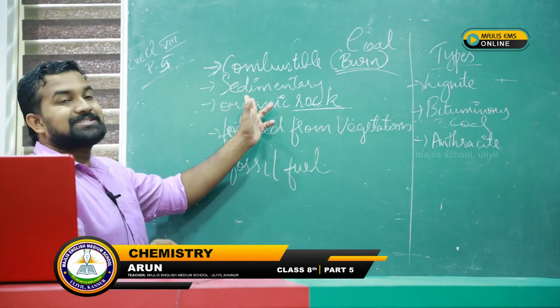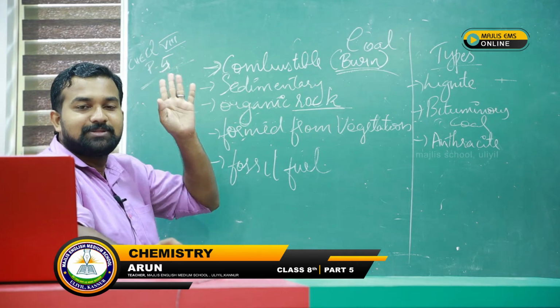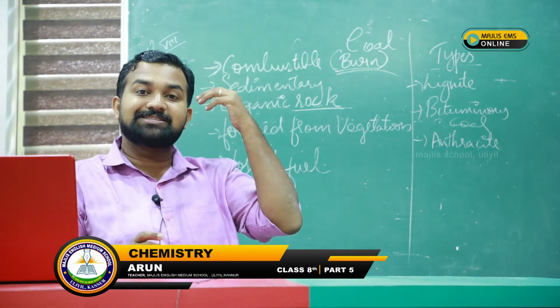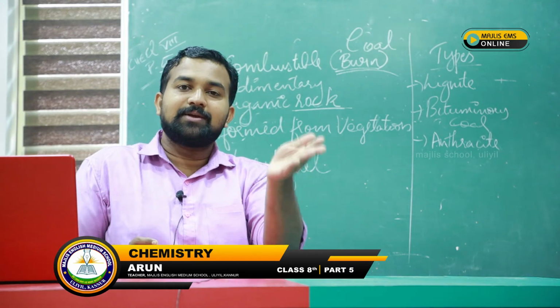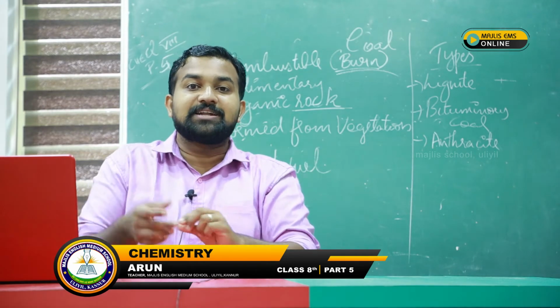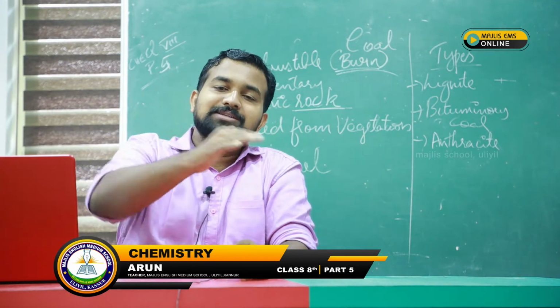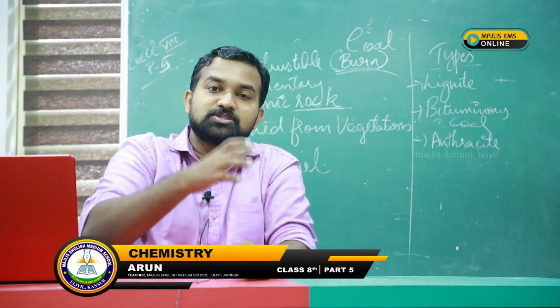And what is the next property? Sedimentary. The plants which existed millions and millions of years ago died and were buried under the earth's surface. A large amount of soil got deposited above them, taking millions of years.